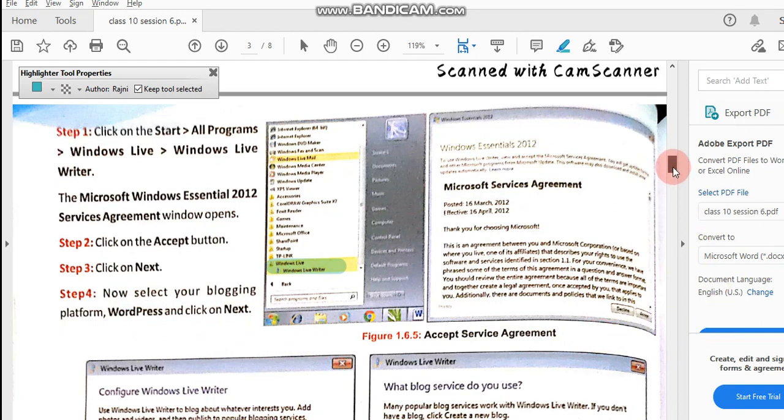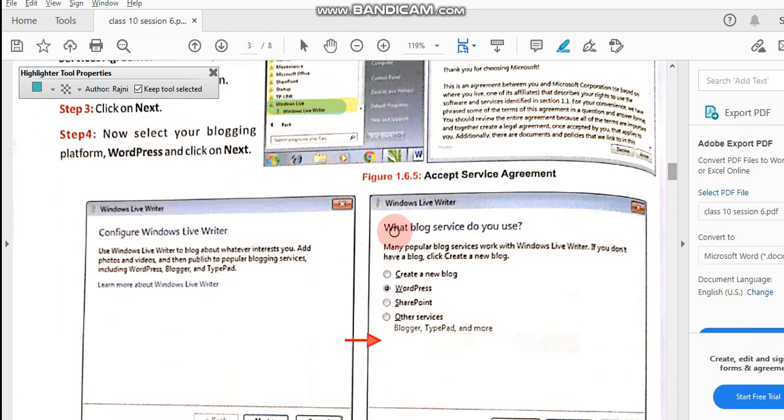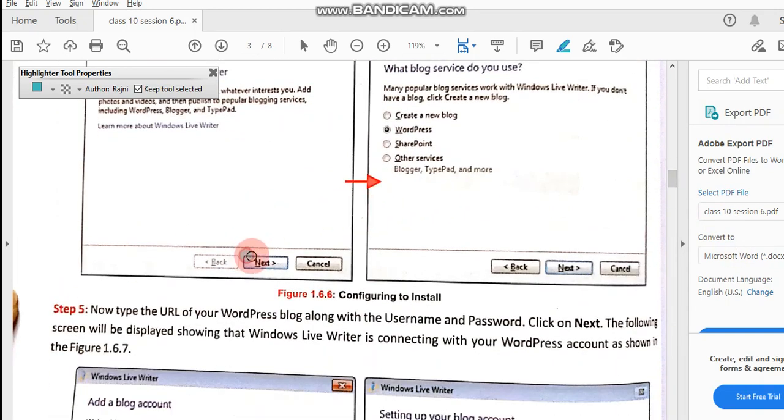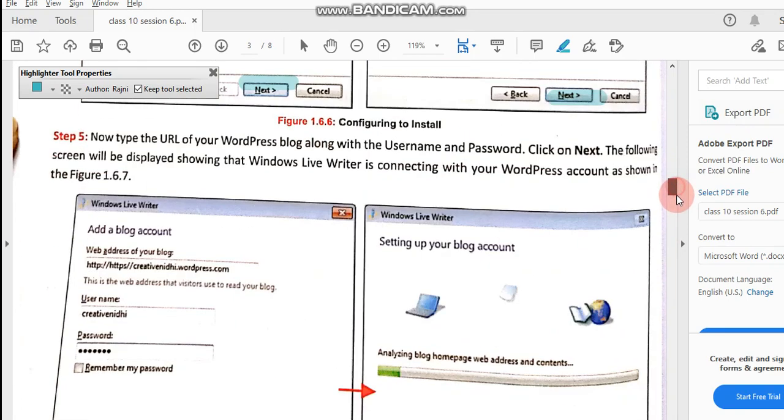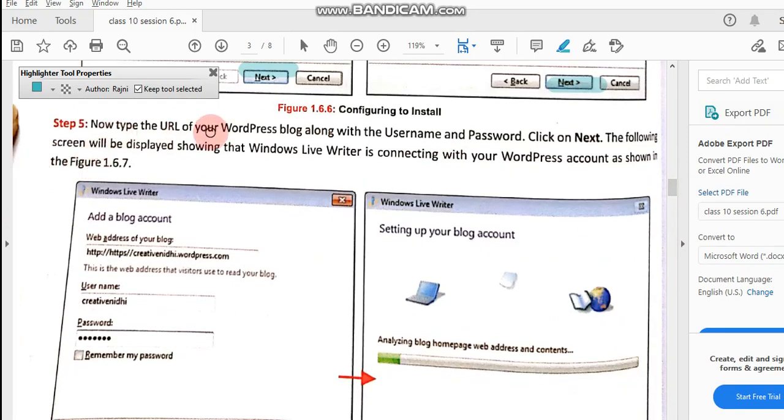So this way you have to choose one after the other. By clicking on Next, you choose WordPress, then click on Next, and then type the URL of your WordPress blog along with the username and password, then click on Next.